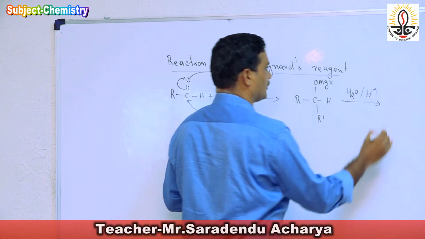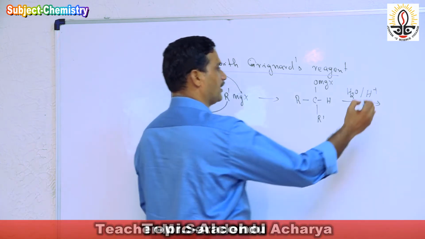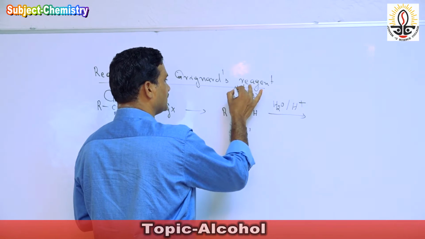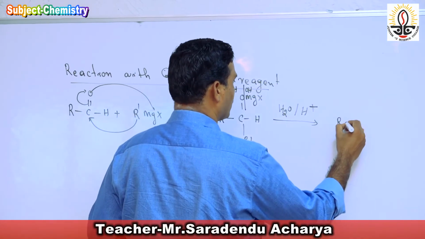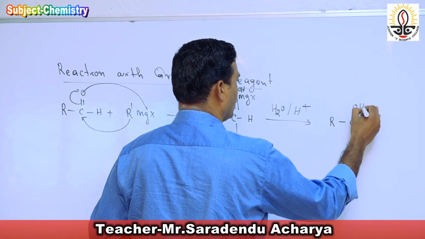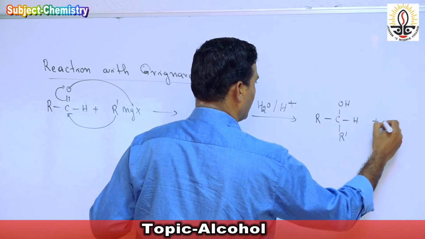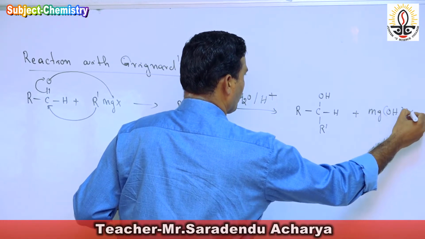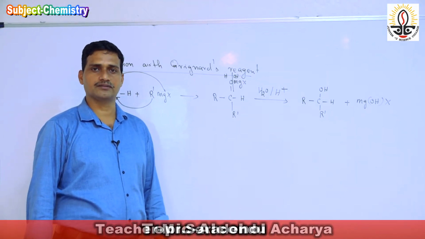You remember that always Grignard's reagent is followed by acidic hydrolysis for the formation of the product. After acidic hydrolysis, addition of H and OH takes place, and we get R C OH H R dash plus Mg OHX.